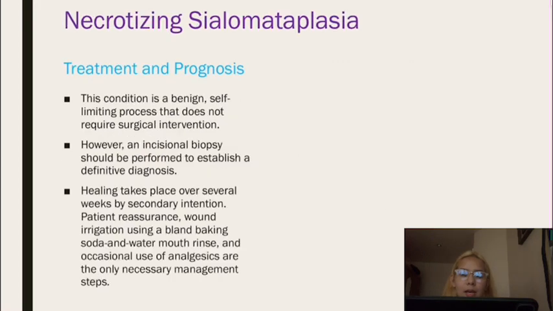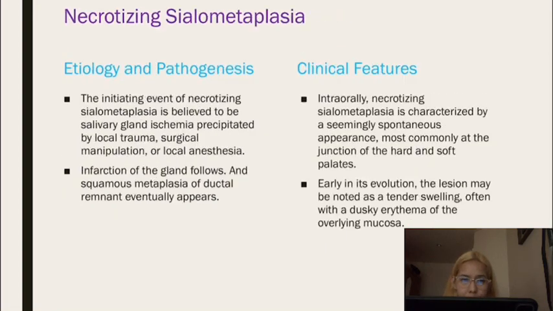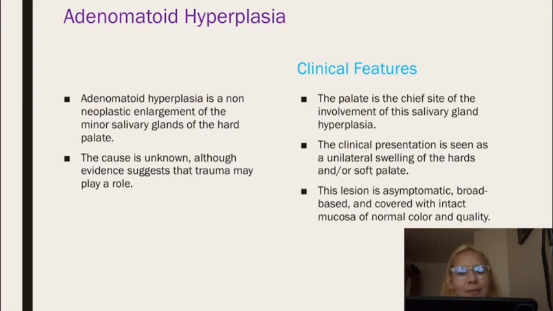The next is adenomatoid hyperplasia. It is a non-neoplastic enlargement of the minor salivary glands of the hard palate. For clinical features, the palate is the chief site of involvement of this salivary gland hyperplasia. The clinical presentation is unilateral swelling of the hard and/or soft palate. This lesion is asymptomatic, broad-based, and covered with intact mucosa of normal color and quality.